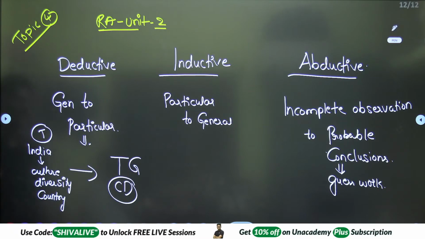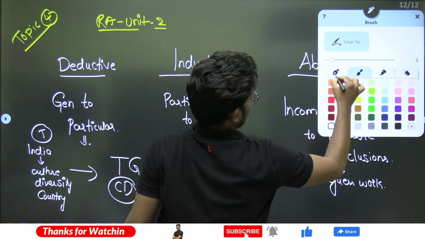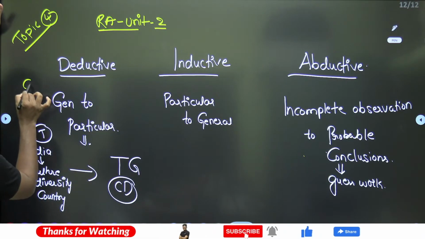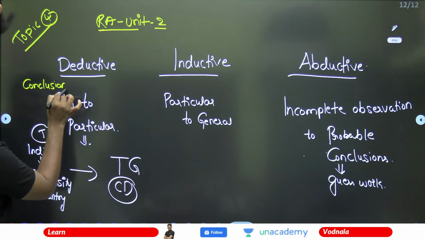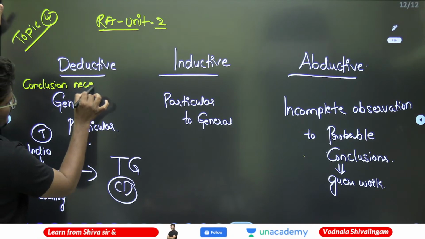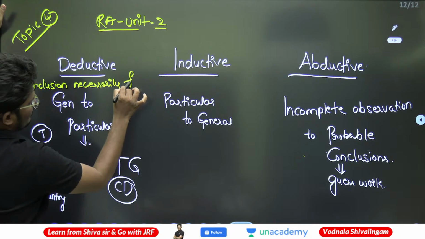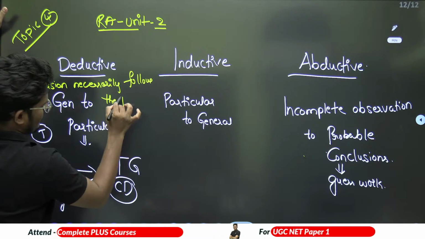Conclusion must be true. So here is one most important repetitive PYQ statement: the conclusion necessarily follows the premises.